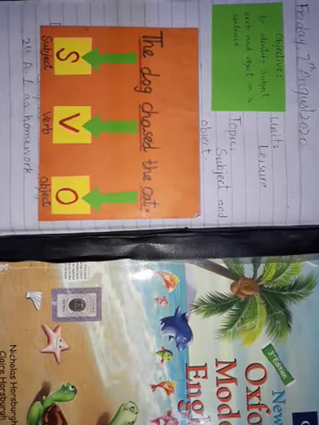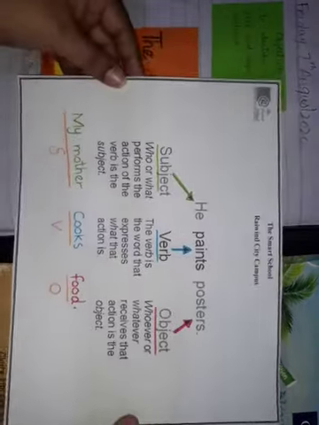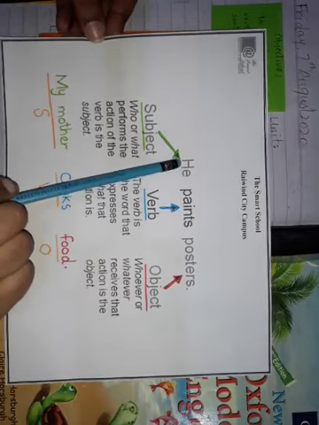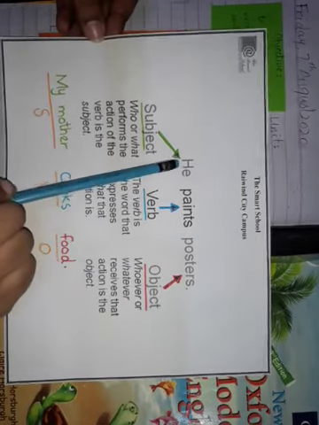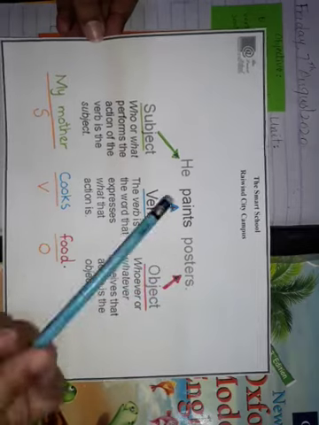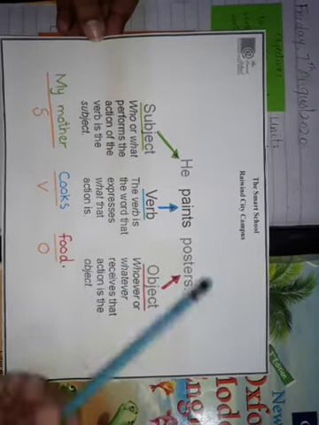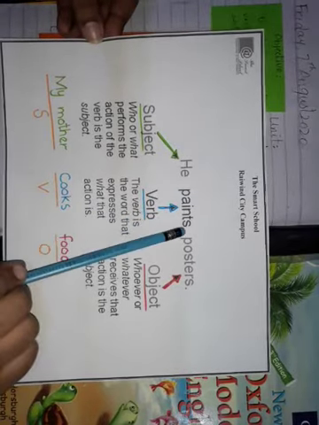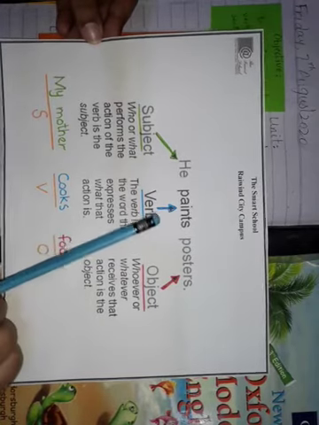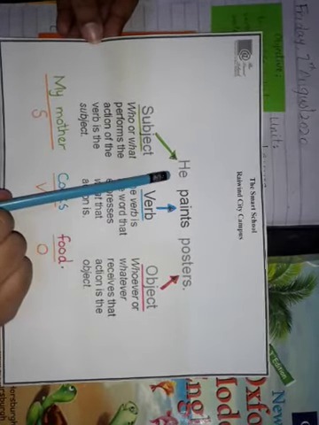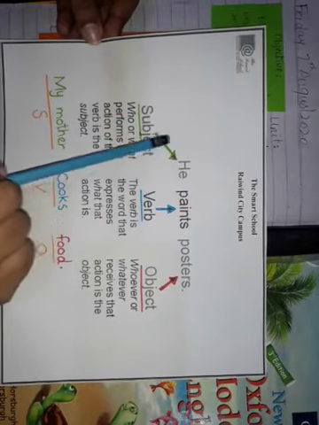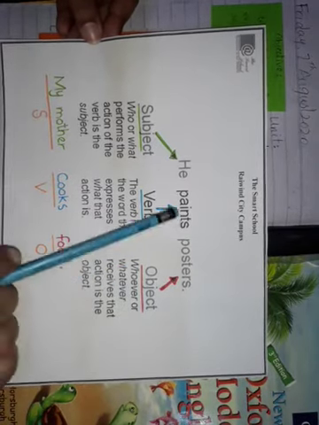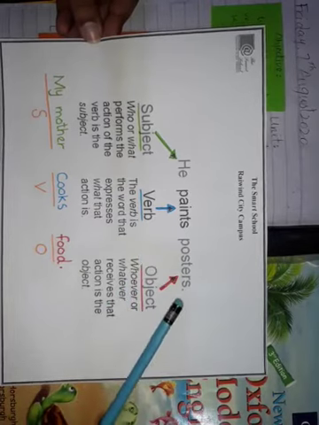Now I would like to share another flip chart with you. Alright, in this flip chart you see there is an example. He paints poster. Let's identify the verb. Directly we get to the verb, paints. Paints is the verb. इसका मतलब है कि paints जो है वो काम है. This is the action word, right? And he is the subject. How do you know that? Because he is the performer of some action. And what is that action? Paints. Then, on which object has the action been done?